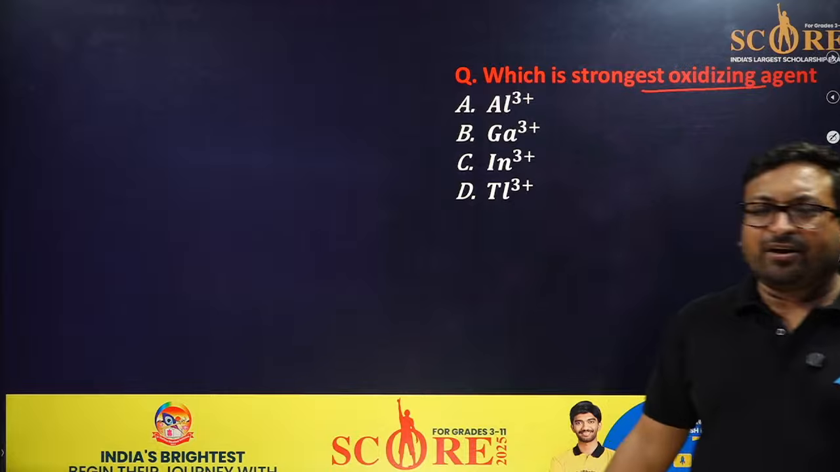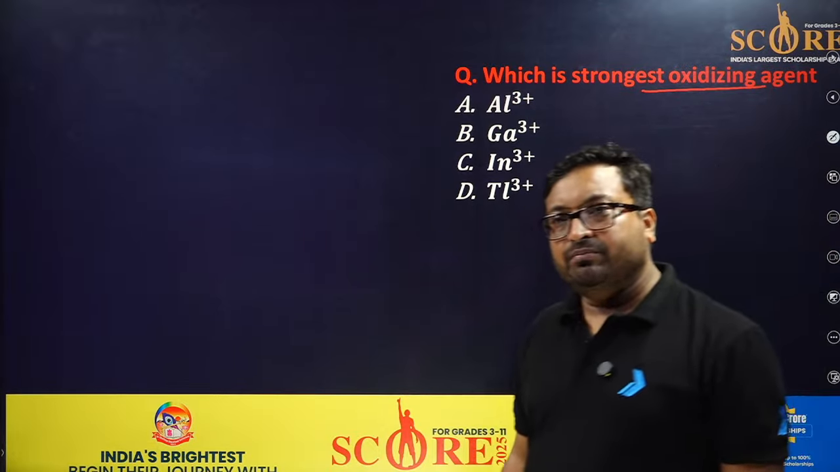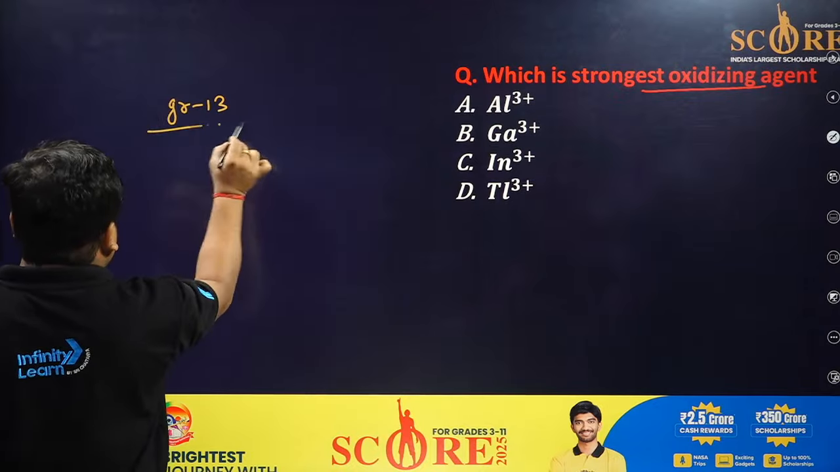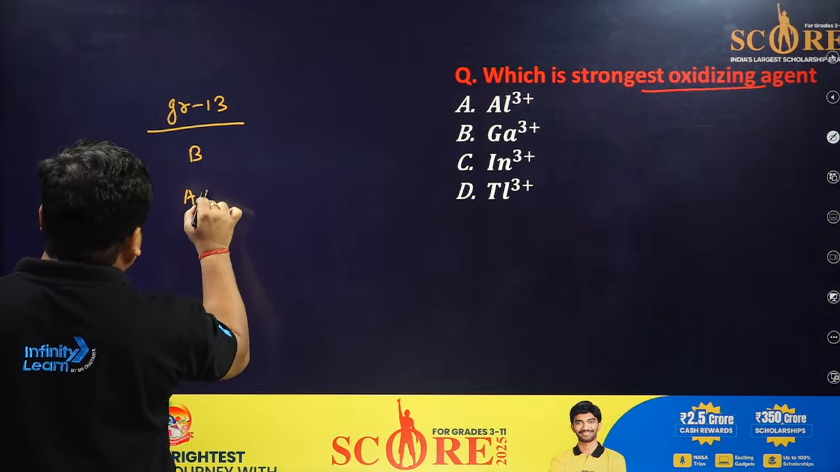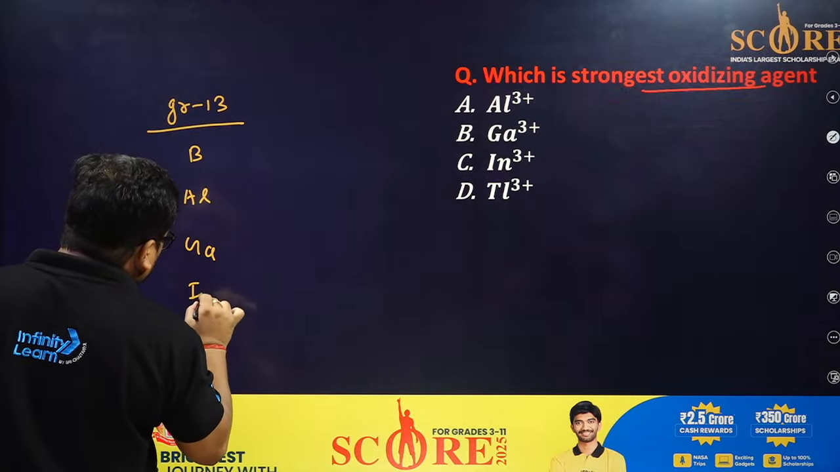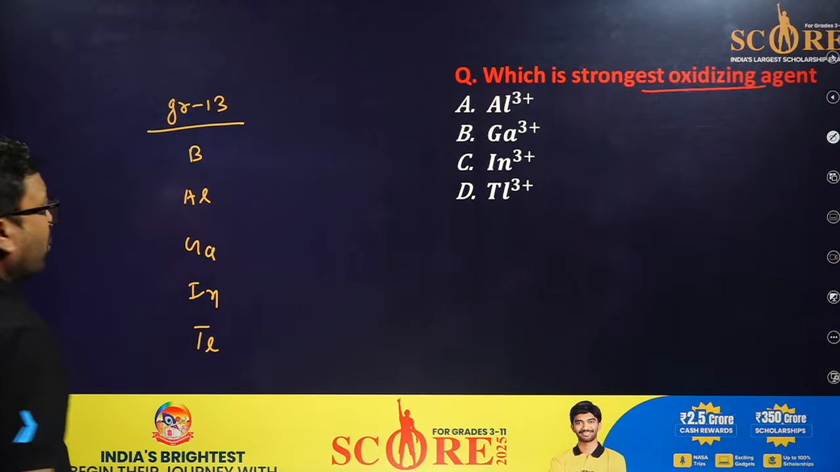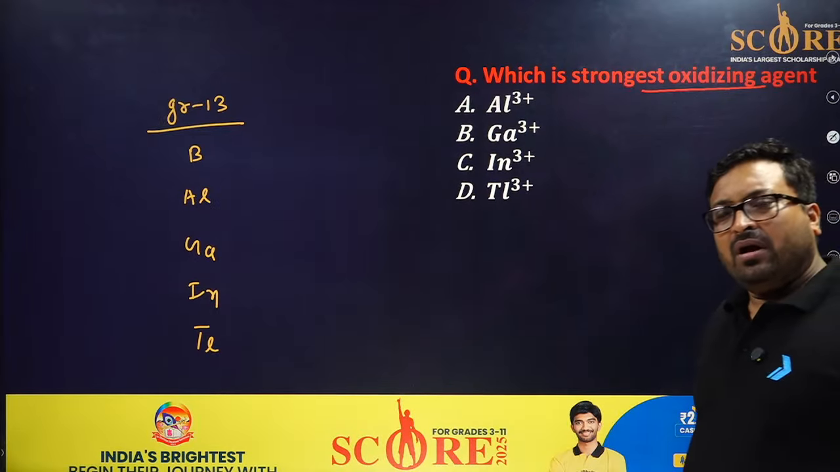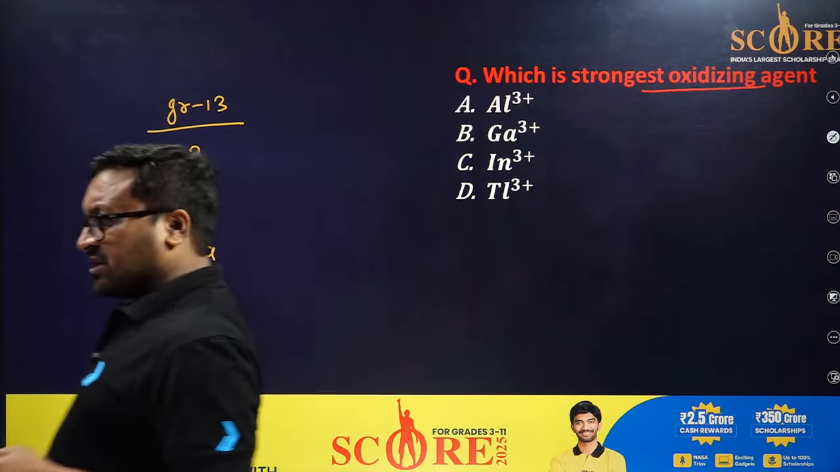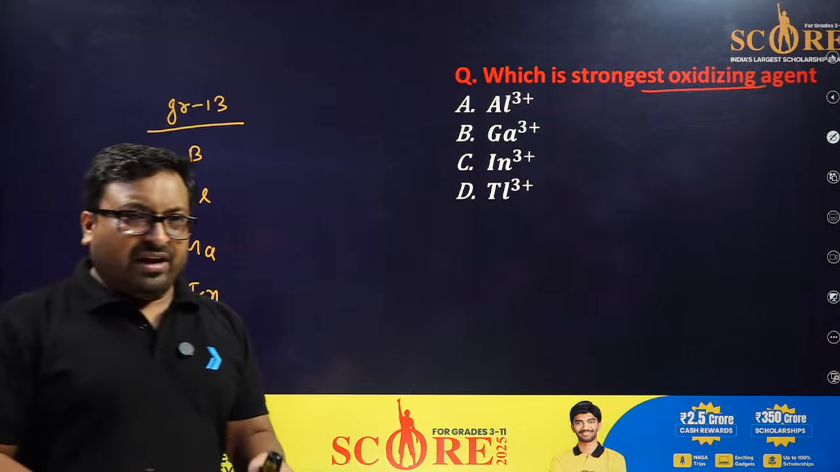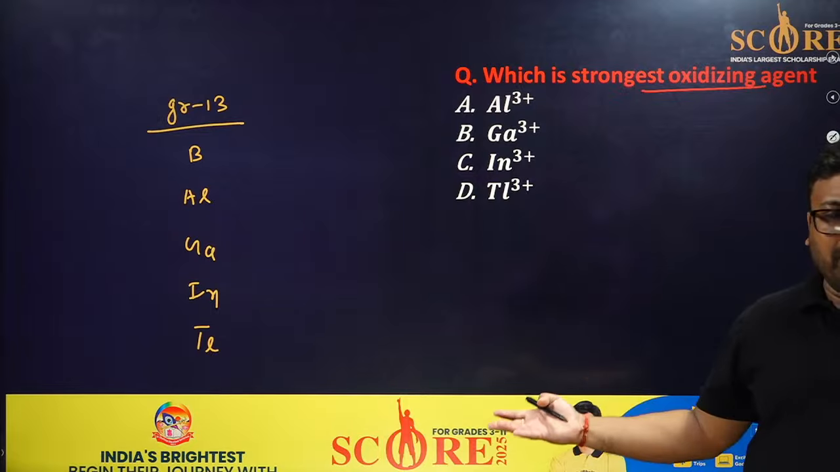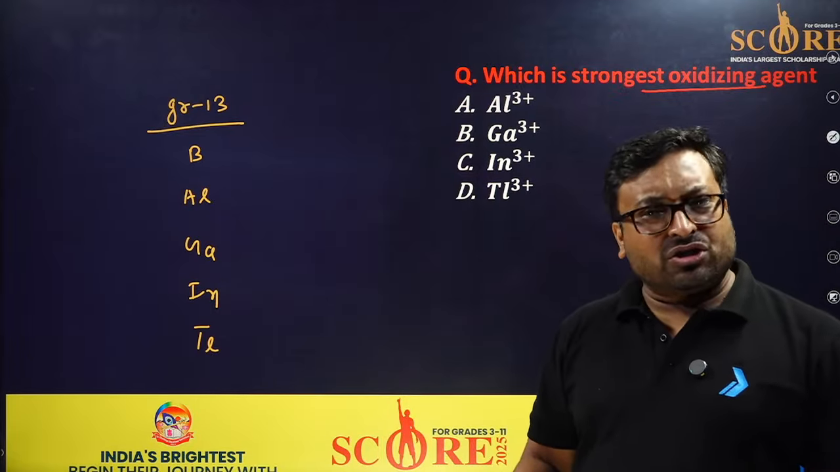Please take your time. I will help you. So this is group number 13: boron, aluminium, gallium, indium, and thallium. Take your time, and please participate in the discussion. Give your answer. Just show me your approach. Hardly, what will happen at maximum? Your answer will be wrong, so it's not a big deal.